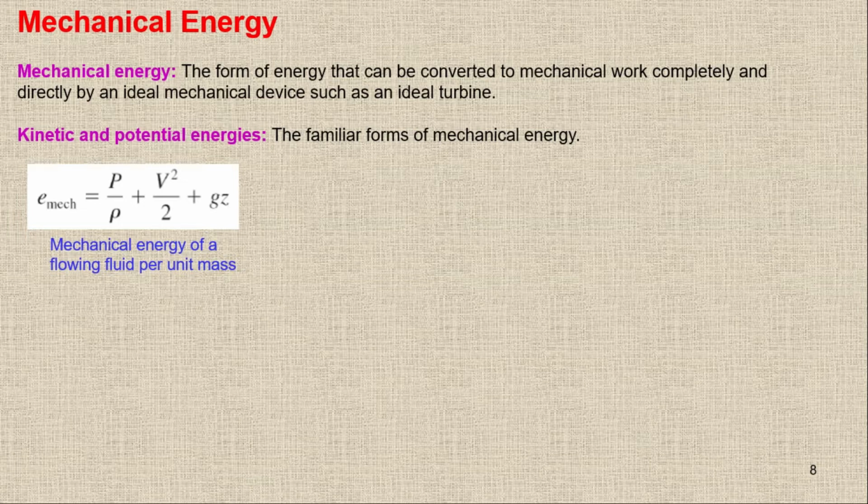Because this is specific energy, the unit of each term will be joule per kg or kilojoule per kg. So we have the flow energy plus kinetic energy plus potential energy, and the sum of all these energies is equal to the mechanical energy. So this one is the mechanical energy.